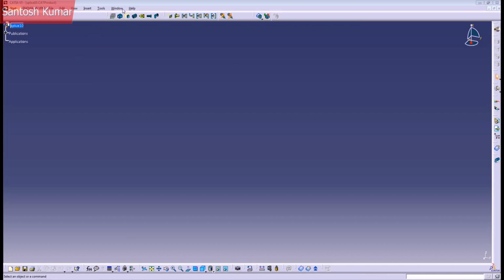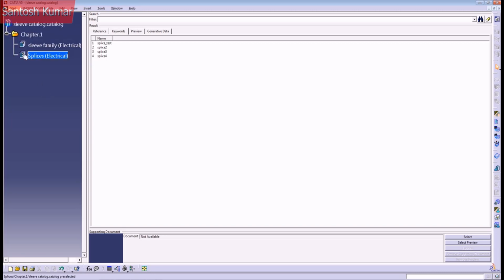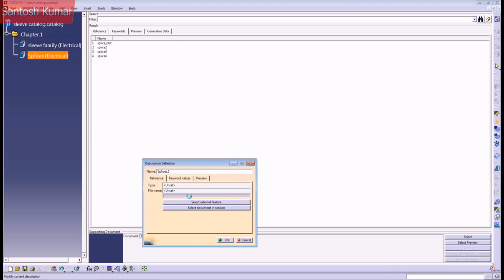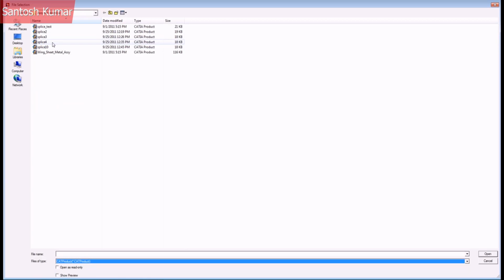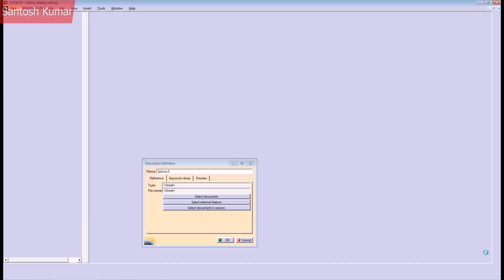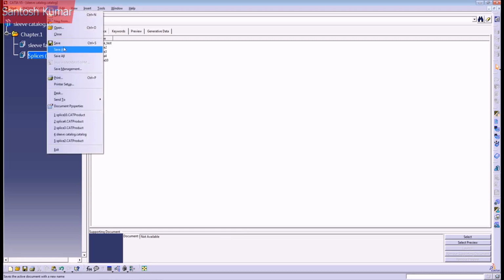Okay, and so after that, open your catalog and add a new family called splices. Remember, just here on the add family command. After that, just double click on the new family and go to add component. Go to select document and select your splice that you already created. It's open and press OK. And you can see here the splice is added to the catalog. So you save the catalog